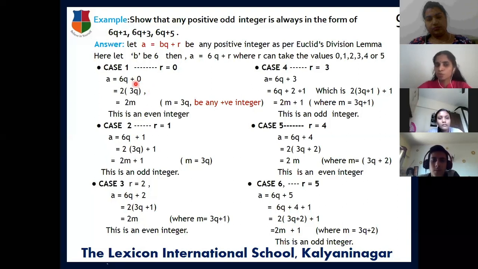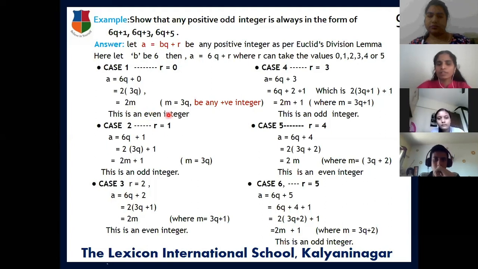Here 6q plus 0 is coming in the form of 2 into 3q. 0 is the remainder, and 2 into 3q is of the form 2m, where m is equal to 3q, any positive integer. So first, the number is represented in the form 6q plus 0. It's coming in the form of 2m, a multiple of 2. That means this is an even integer.